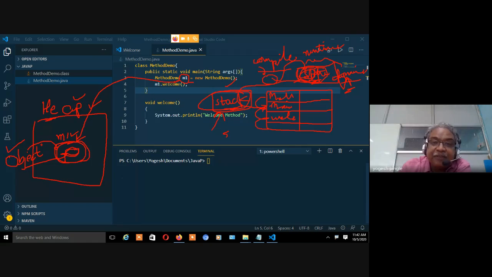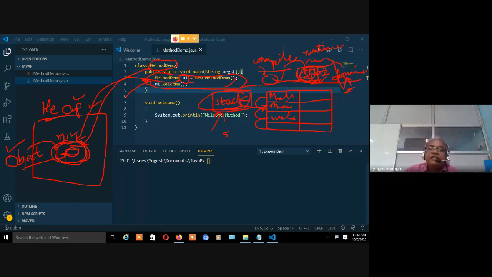Explicitly यानी क्या? User ने create किया है. User has created that particular object. Now let's say even though I have not created the object, will you say there is no object of the class called method demo? No, we will not say this, because this class is going to create an object over here, even though you have not created it. Even though you have not created the object, still method demo is going to create an object, which is on the top of this object.